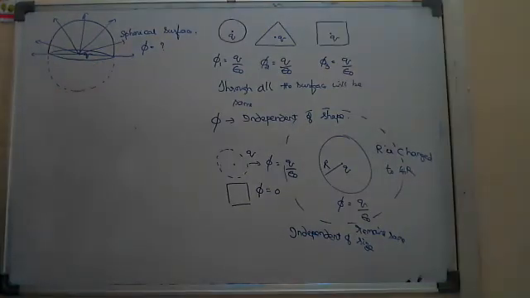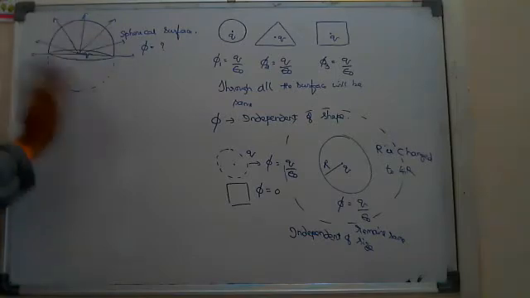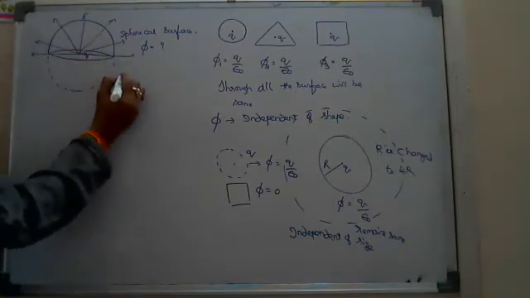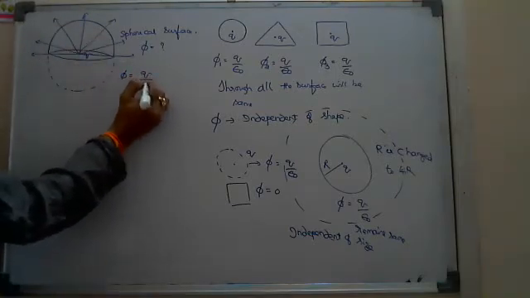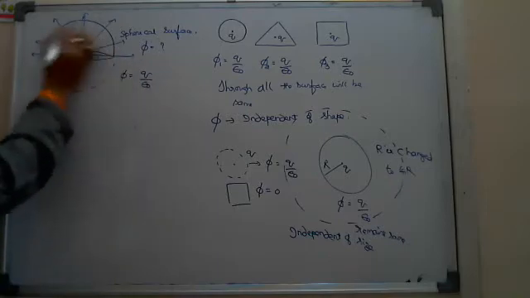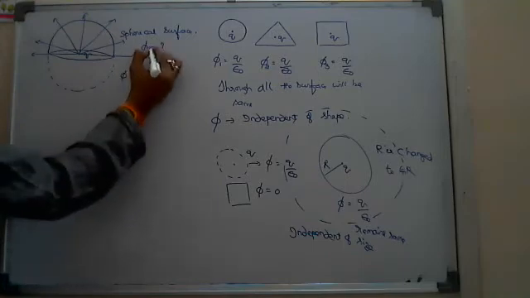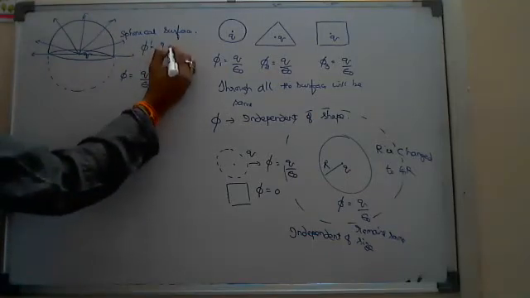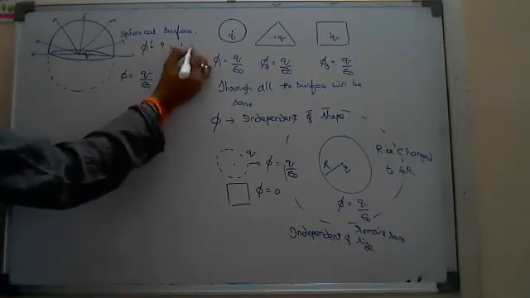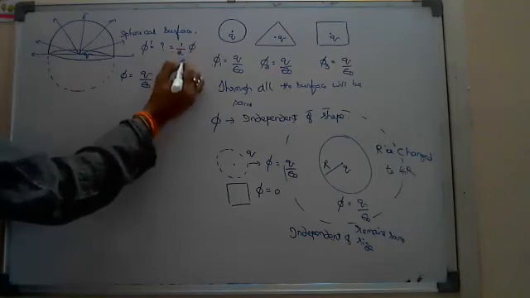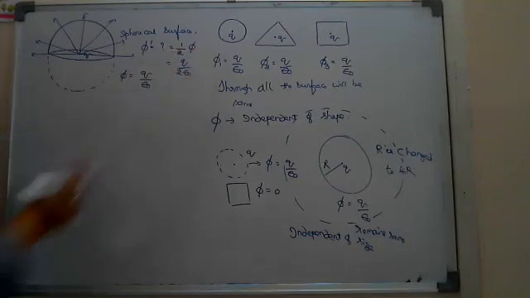Yes, sir. Very good. For the full sphere, the flux linked is, according to the formula, Q by epsilon naught. Since you have taken a hemisphere, half of that, the flux linked here, phi dash, will be half of this, that is Q by 2 epsilon naught. Very good.